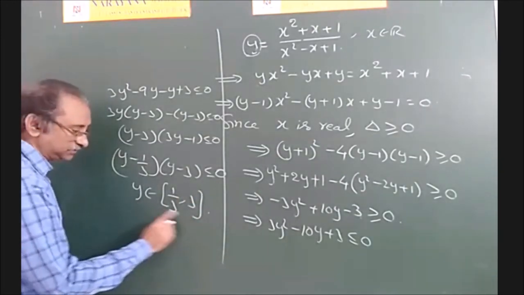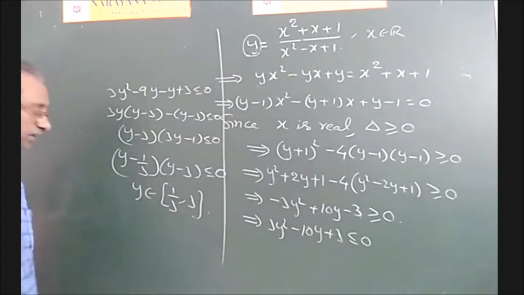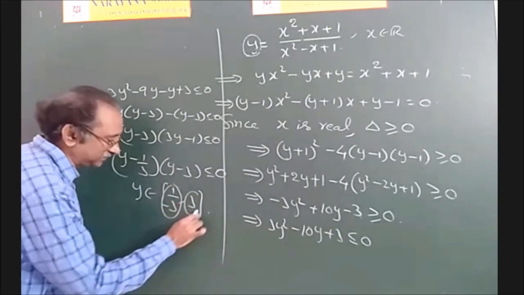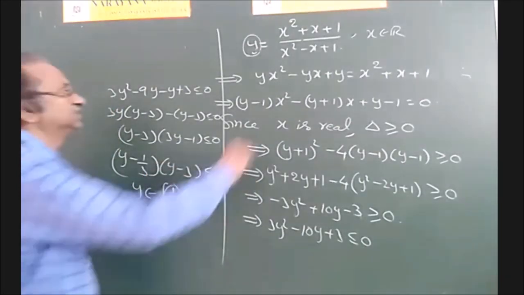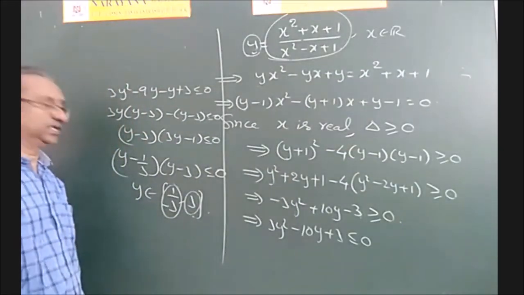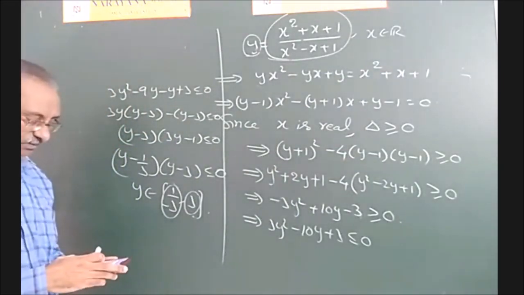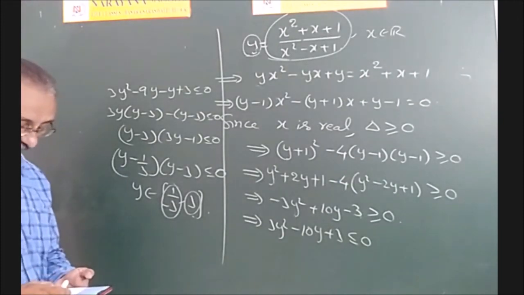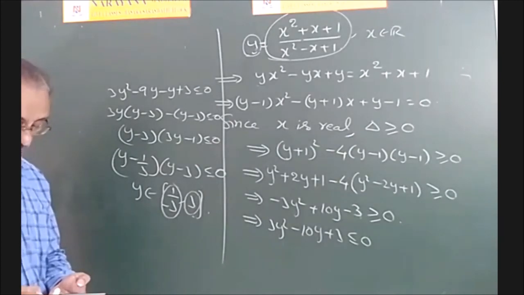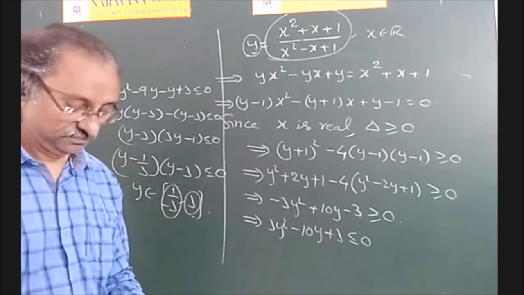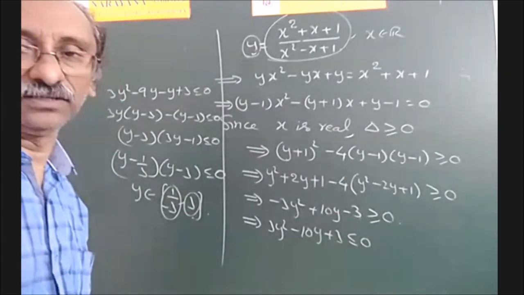So y should lie in between 1 by 3 and 3. Therefore, the minimum value of y is 1 by 3, and the maximum value of y is 3. y is nothing but this quadratic expression. Okay, so write down this. In the afternoon session, we will write the shortcut for this also. Now, up to this, if you have any doubts, you can ask.